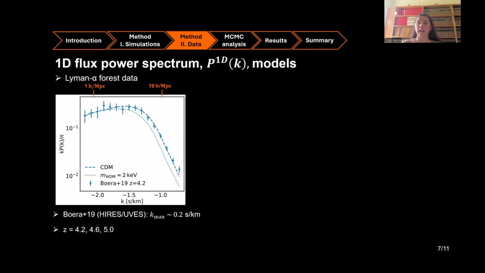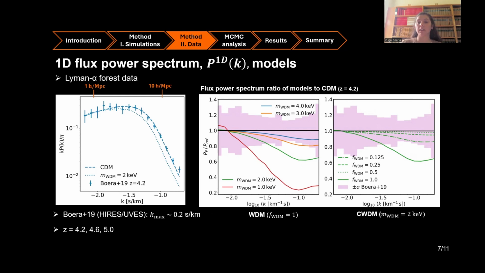And on the right-hand side, I am showing the ratio of some of these simulated models to cold dark matter, where on the left, I am only varying the mass, and on the right, I am only varying the fraction. The point for the left is to see that the lighter the thermal relic, that is, the smaller the mass, the longer the free streaming scale, and so lower K modes are affected by the suppression. Whereas on the right-hand side, the higher the fraction, the more enhanced the suppression in this small scale